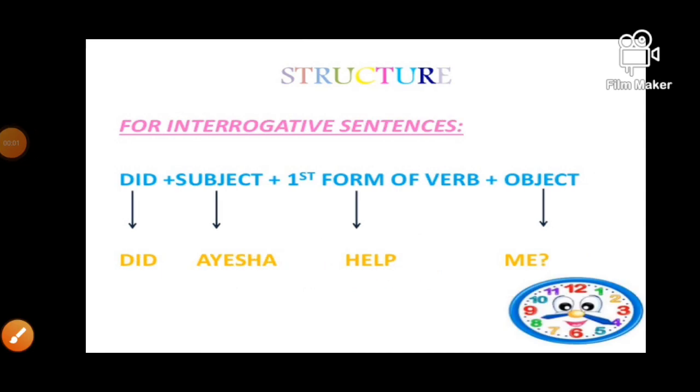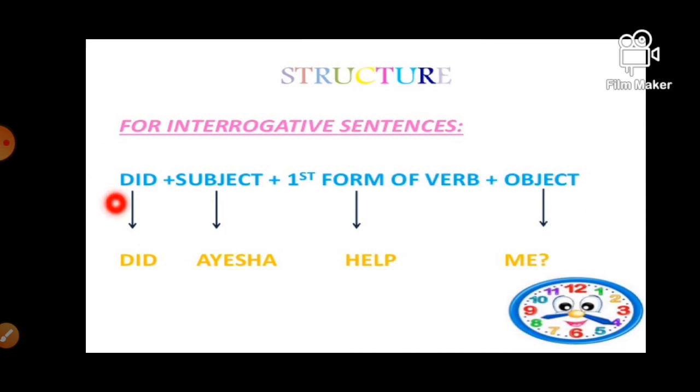Now let's have a look at interrogative sentences. Interrogative sentences means question sentences. In past indefinite, like negative sentences, we use did as an auxiliary verb. Here in this sentence, did should come in front of the sentence with a question mark.